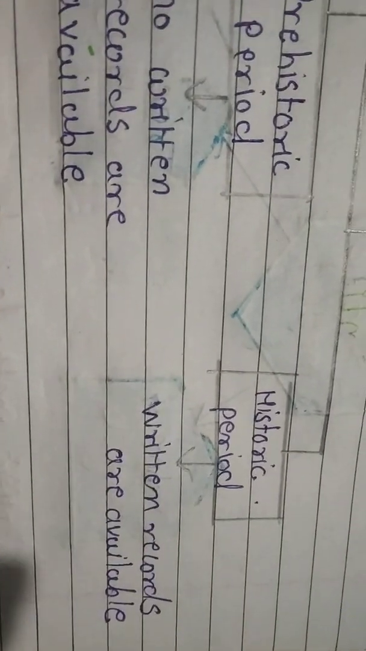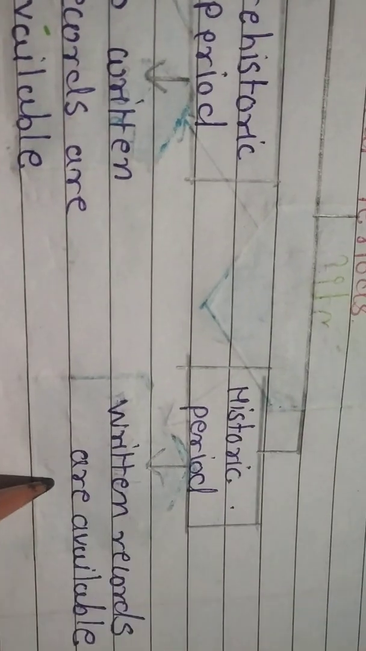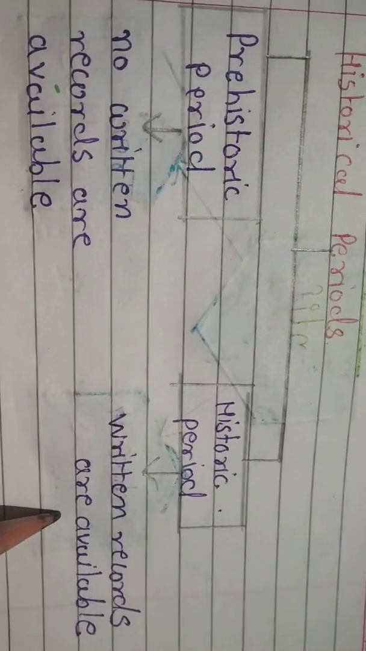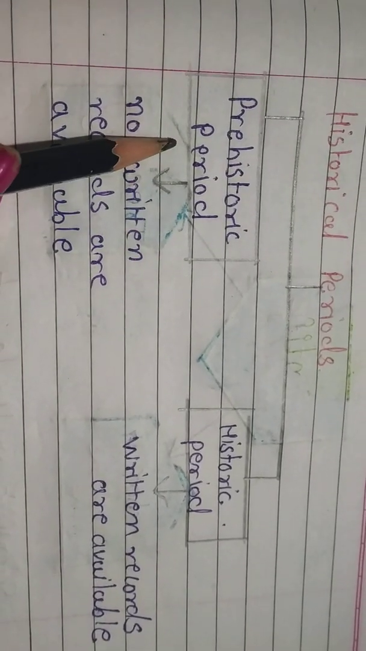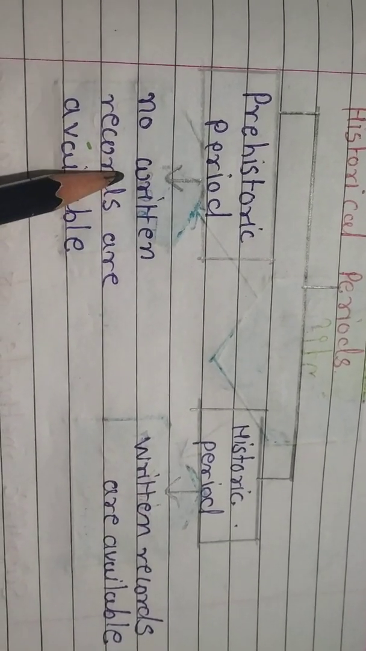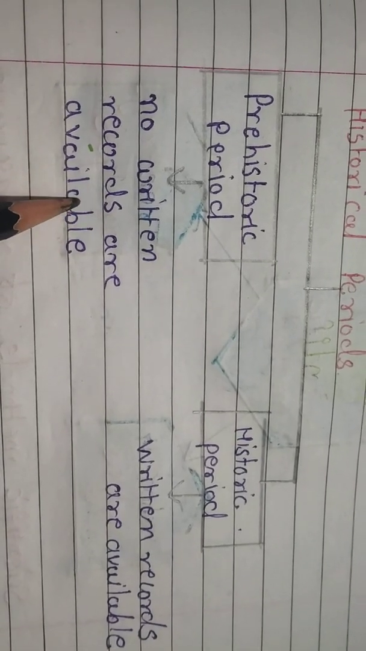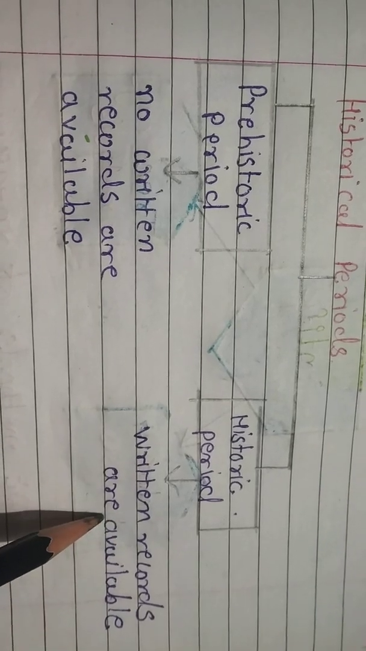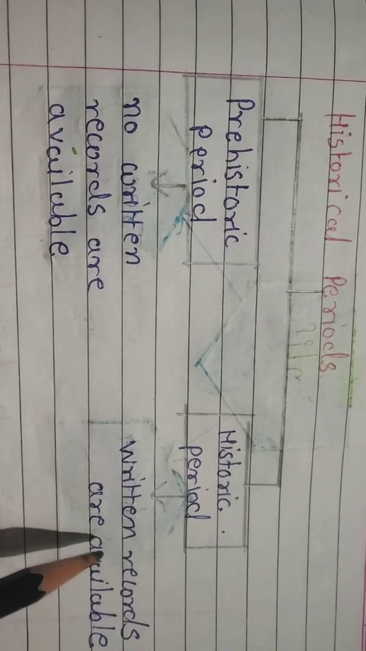The historic period is the period for which written records are available, and using these written records we can write history. So there are two periods of history. First is the prehistoric period and second is the historic period. In the prehistoric period there is no written record available, that's why we cannot write history accurately. In the historic period, written records and evidence are available. That's why we can write history accurately.